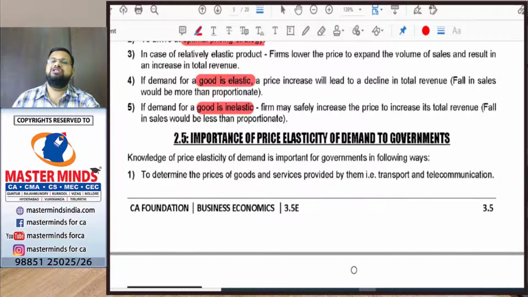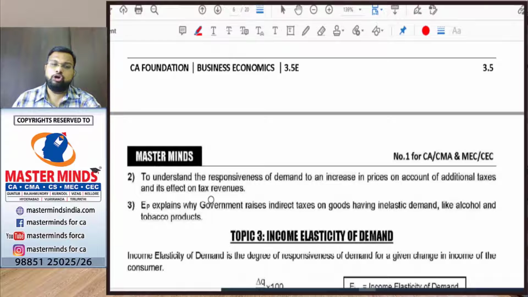And how is the price elasticity important to government? Government also provides goods and services to the public, right? So in order to fix prices of these goods and services, the government will use price elasticity of demand, the same way the producer uses it. And to fix taxes also, on which goods the government has to fix higher taxes will be dependent on the price elasticity.